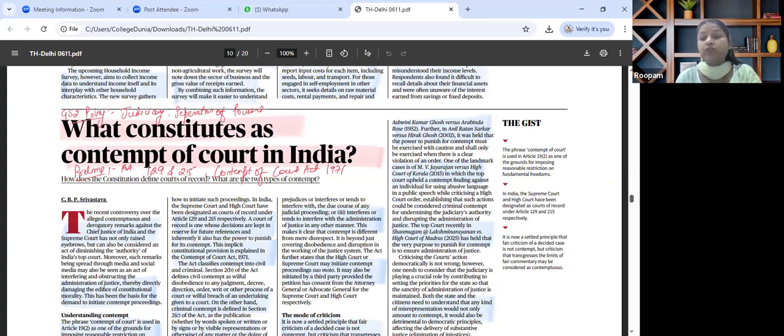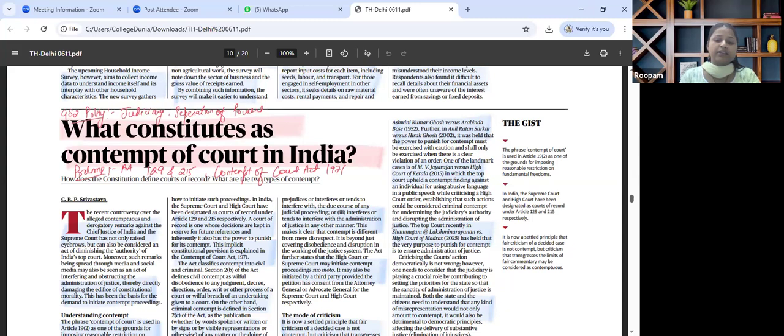Then the contempt is of two types, civil contempt and criminal contempt. What are the key differences between the two? The peripheral areas that we have to revise from our exam perspective. For prelims perspective, the other articles and arenas that we have to revise while going through this particular article is about Article 129 and Article 215 that talks about court of record. Contempt of Court Act 1971, civil versus criminal contempt. What are the landmark cases associated with contempt of court as a concept?